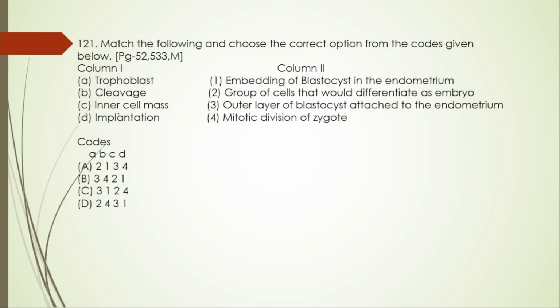Next 121. Match the following question. A. trophoblast matches with the outermost layer of the blastocyst attached to the endometrium. So A is 3. This option is eliminated and this option is eliminated. B. cleavage. Cleavage is mitotic division of the zygote. So B is 4. B is 4 means the right option is option B here.